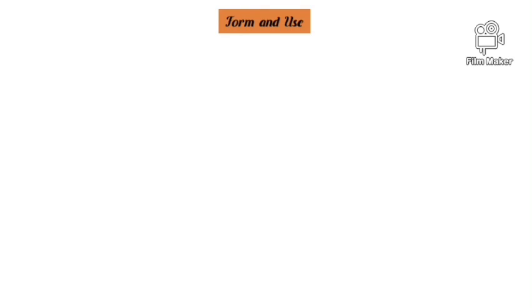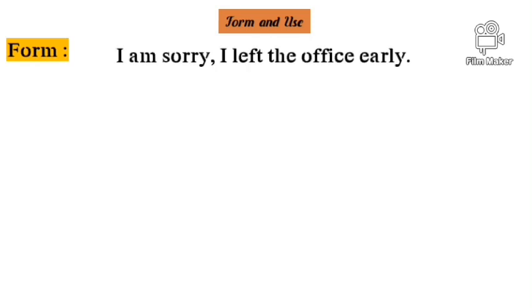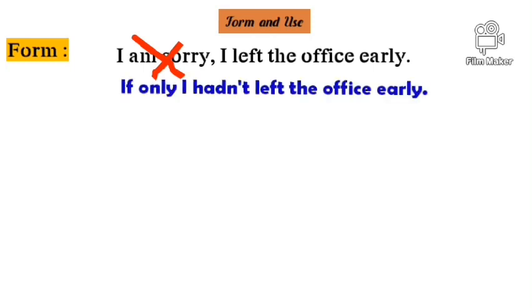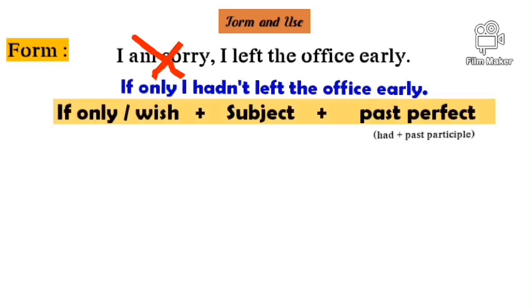Okay, let's start with the form and use. Okay, the form. Let's have a sentence. I'm sorry I left the office early. اسمح لي ولا اعتذر حق خليت البيرو بكري. Concerning I'm sorry, it should be deleted. خصها تحيد. Okay, let's see the sentence in regret. If only I hadn't left the office early. كون ما مشيتش بكري من المكتب. Okay, good.